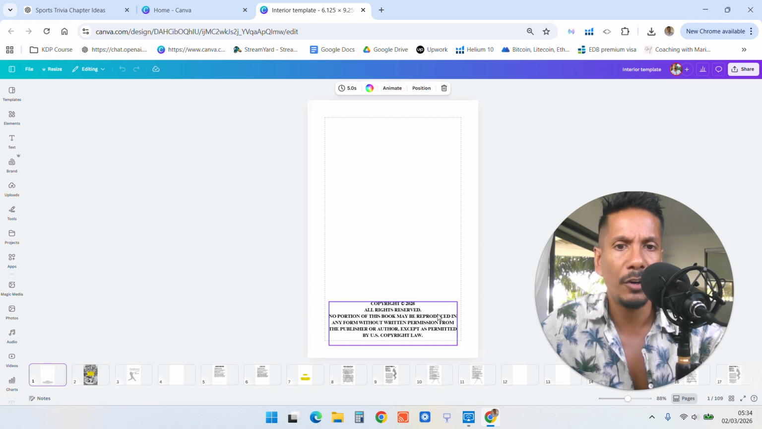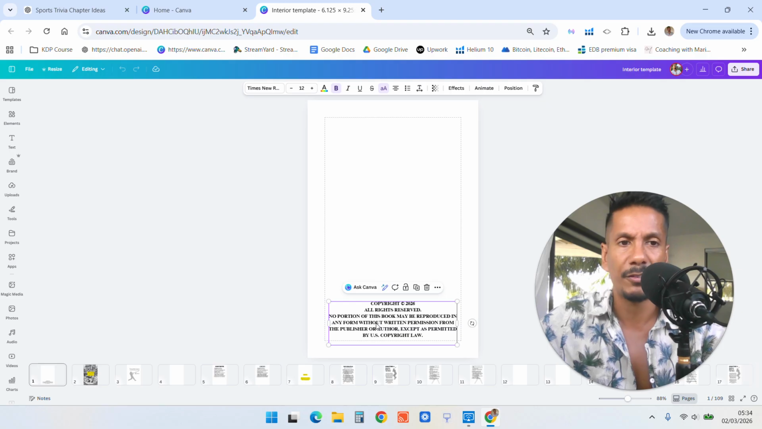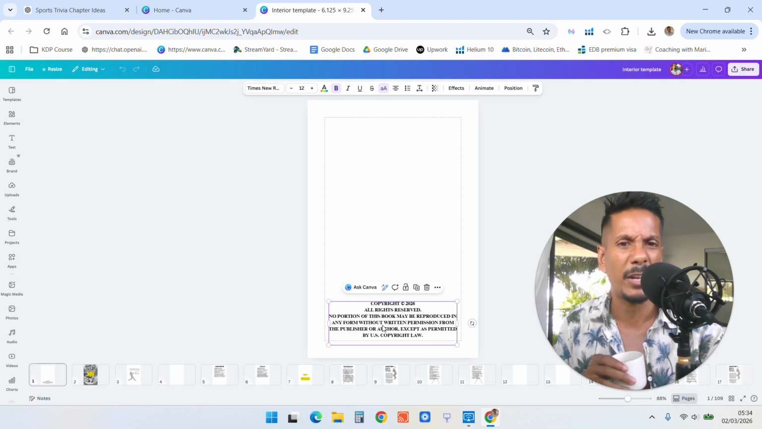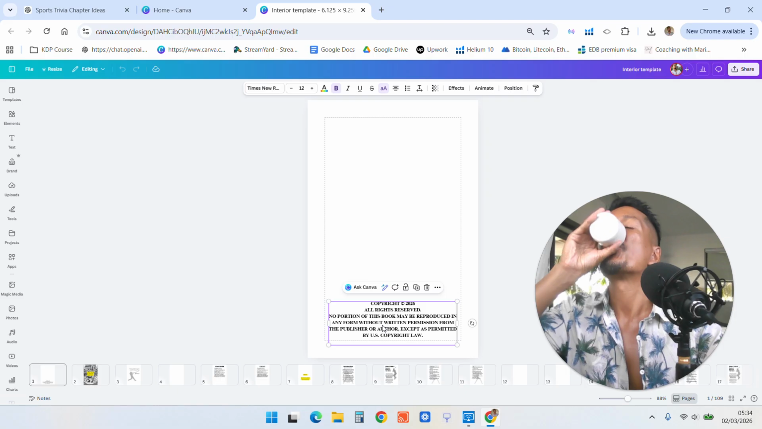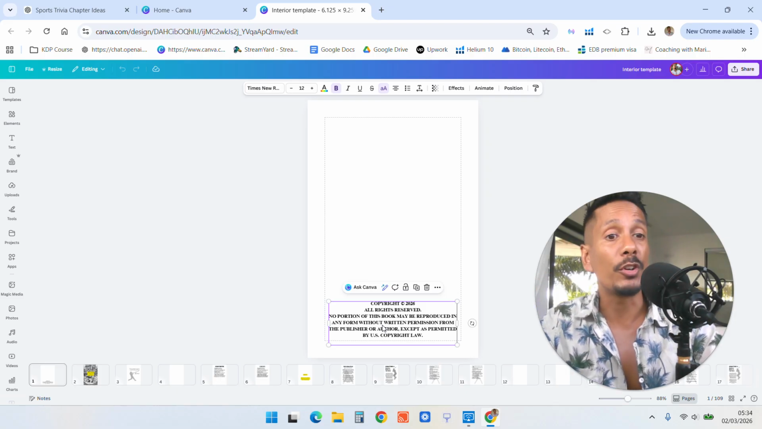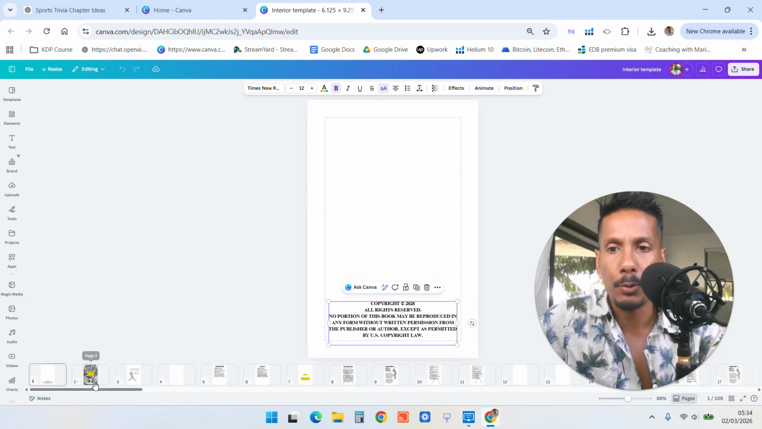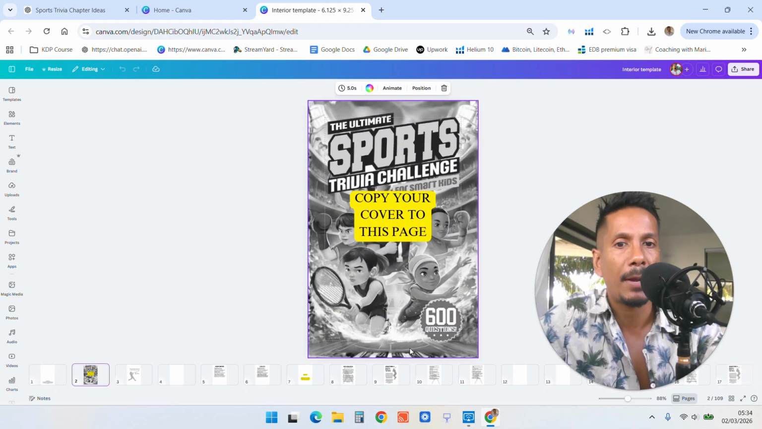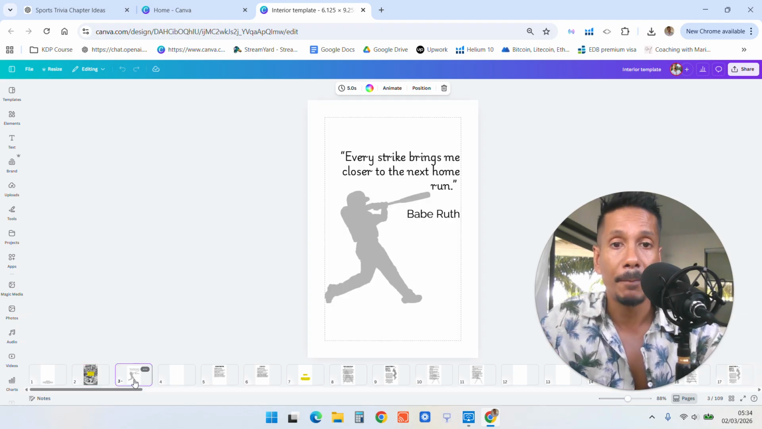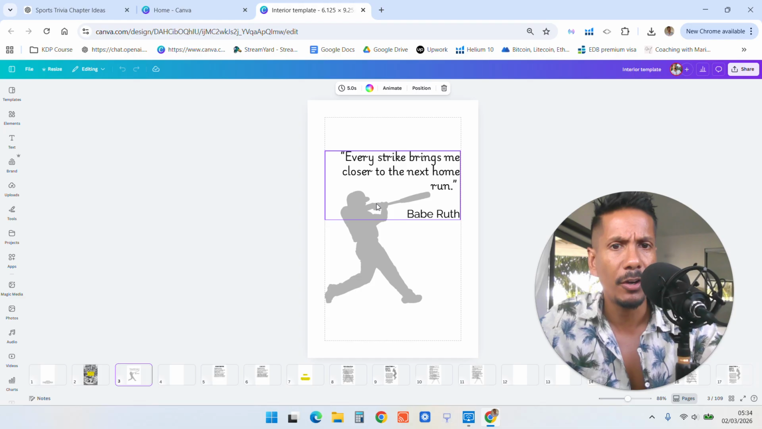What I would do is the first page I'd do a copyright spiel like this. Don't know why I bother though, because I don't think it matters. But I do it to make it look official. And then I put a cover on the second page, and I'll show you how to create a cover in a minute. Then, here's an interesting thing. Put a quote on the third page, something that makes the book interesting.